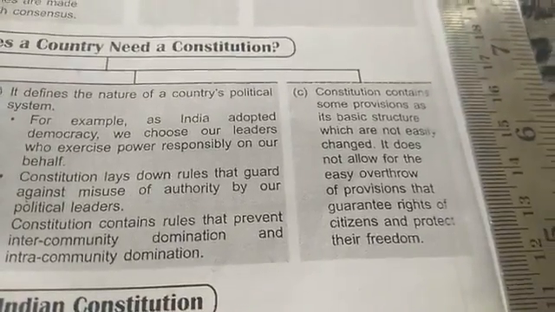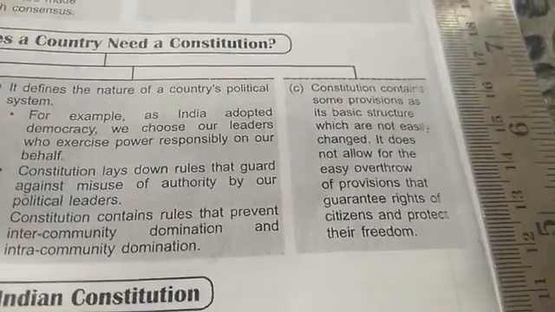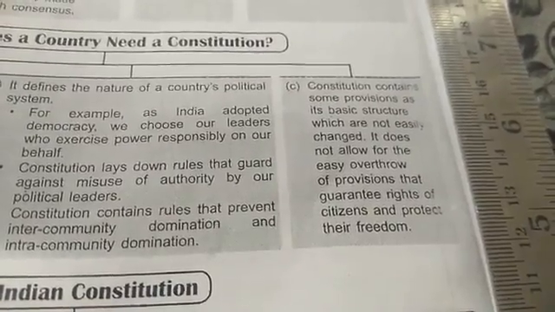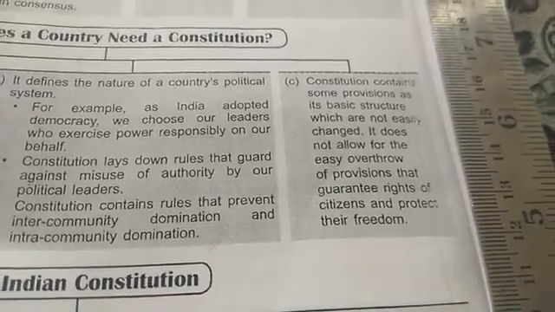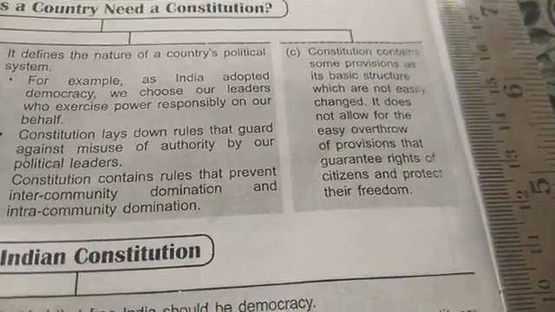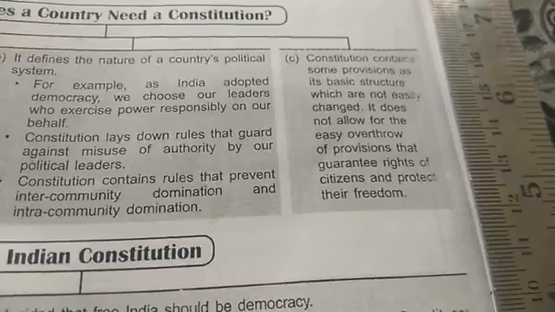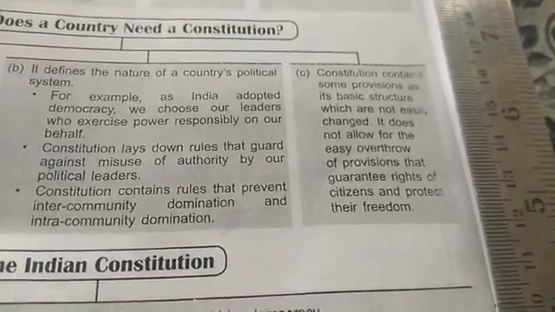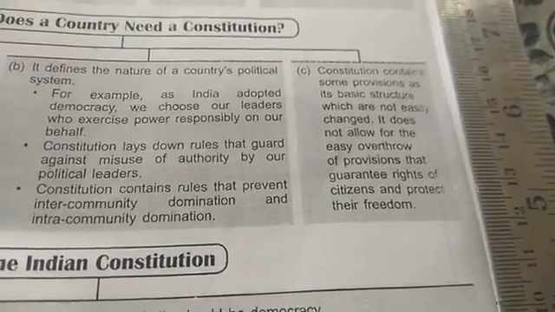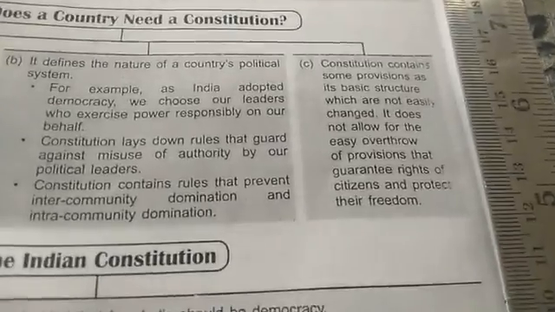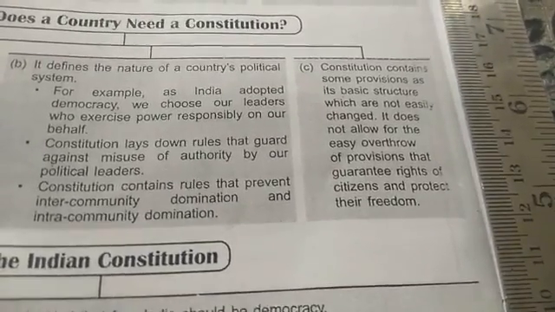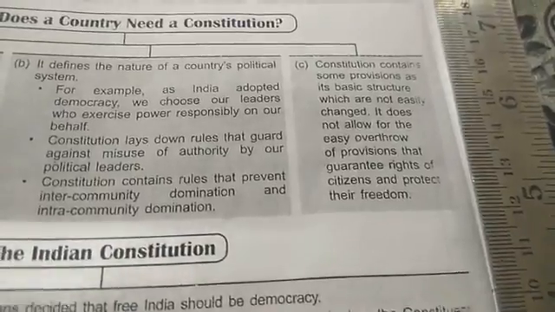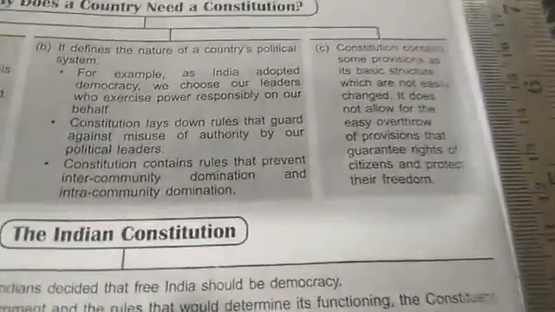Constitutions contain some provisions as their basic structure which are not easily changed. It does not allow for the easy overthrow of provisions that guarantee the rights of citizens and protect their freedom. So any rules cannot be easily changed, but on the other hand, if they violate any individual's rights, then they could be changed. So the constitution guarantees the rights of the citizens and protects their freedom also.